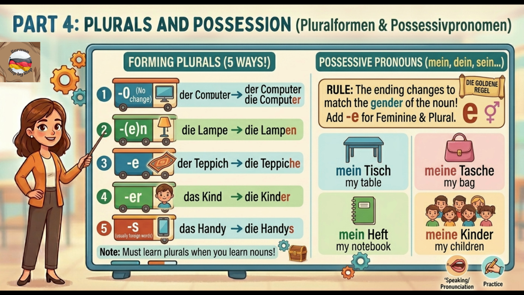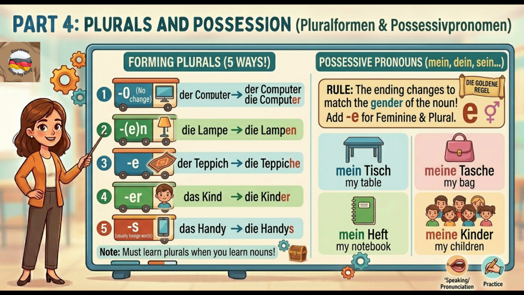Plurals and possessives. Pluralformen und Possessivpronomen. Unlike English, which usually just adds an s to make a word plural, German has 5 different ways to form a plural. You must learn the plural form when you learn the noun. The endings are 0, no change: der Computer becomes die Computer.